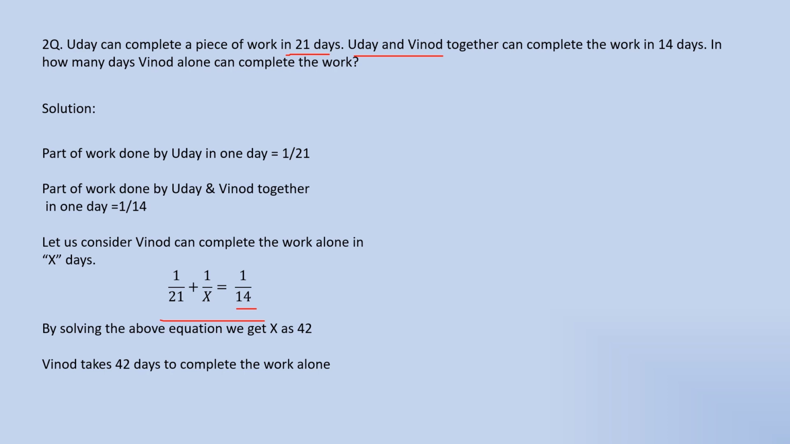By solving the above equation, we get the value of x as 42. As we considered that Vinod can complete the work in x days, here x is 42. So Vinod can take 42 days to complete the work alone.